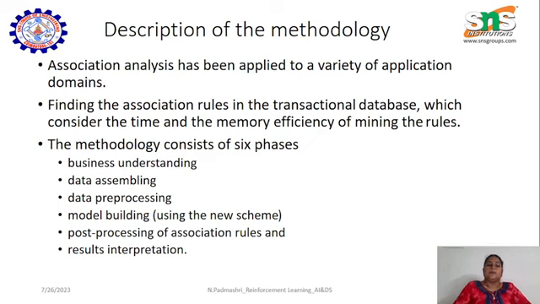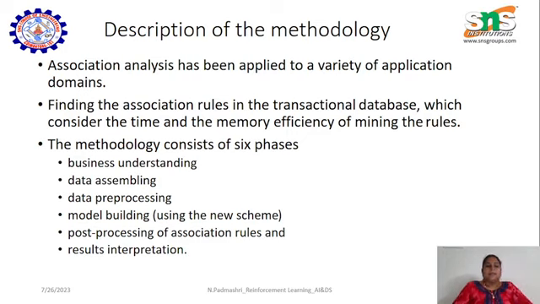Next is data pre-processing. Whenever we say pre-processing, it means removing the unwanted and unnecessary data items, and the data has to be processed. Whichever is needed, that alone has to be kept. That is the third one. The fourth one is model building, where by applying the new schemes we build a model.